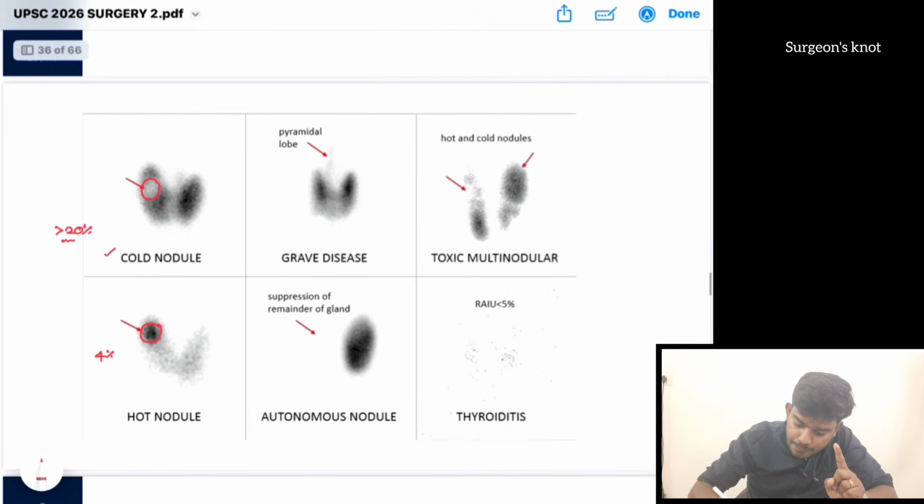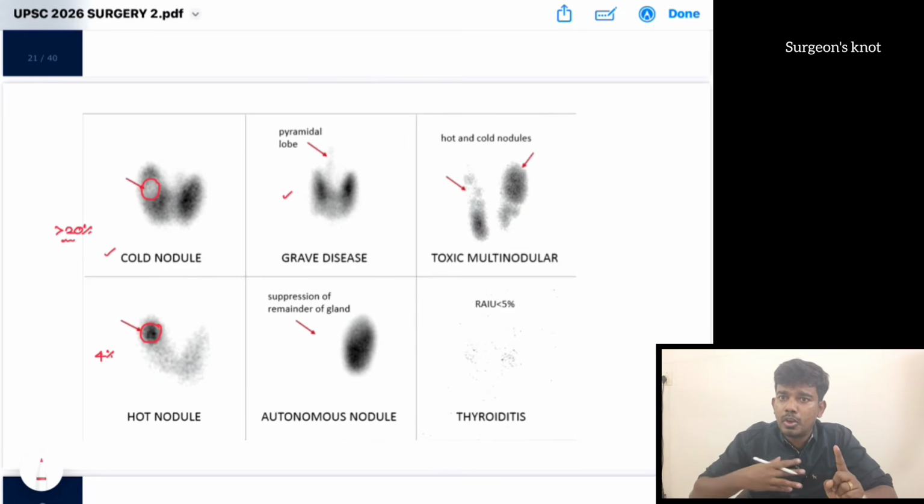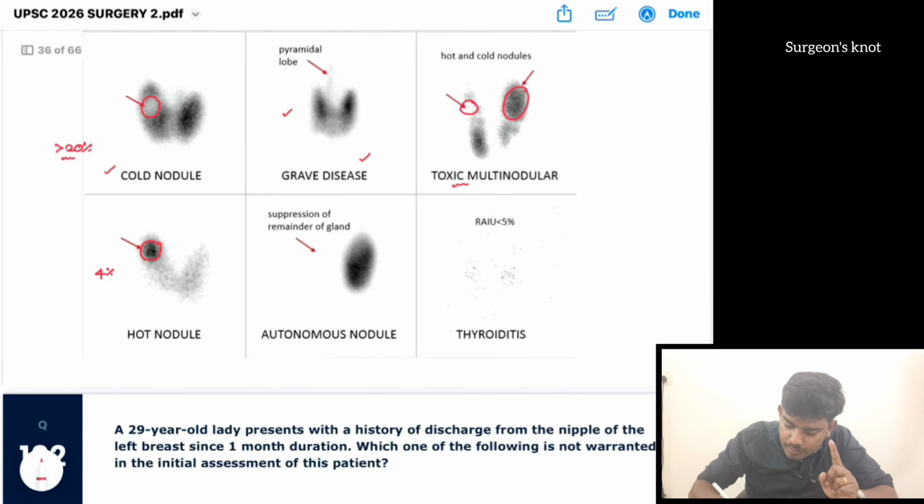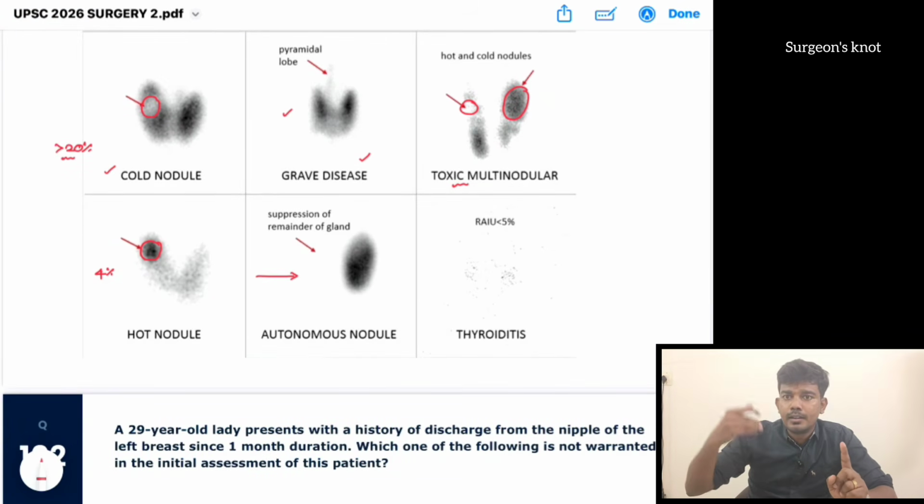In Graves disease, the complete lobe will be black in color, with diffuse uptake. It will not be a cold nodule in case of Graves disease. In case of a multinodular goiter, there will be hot as well as cold nodules. In case of an autonomous nodule, that particular nodule will be suppressed.